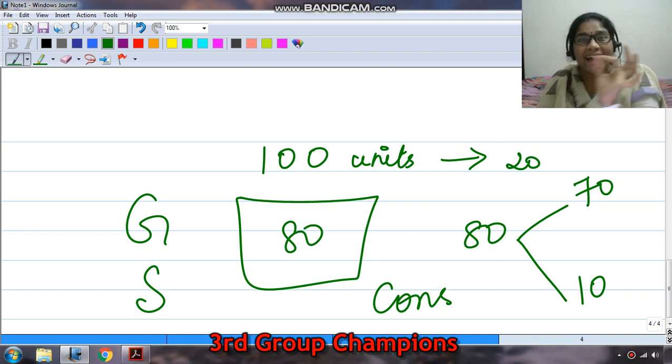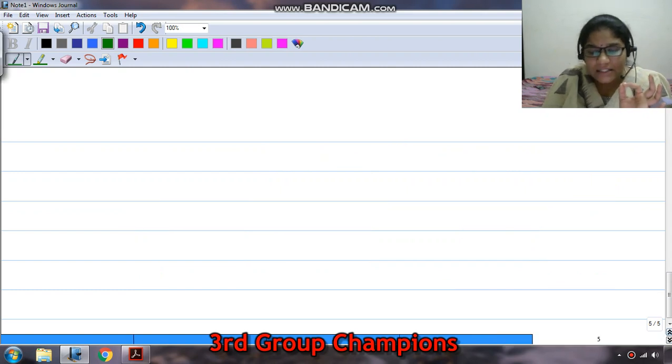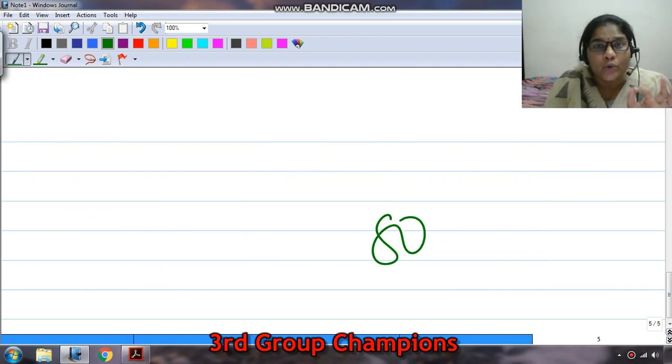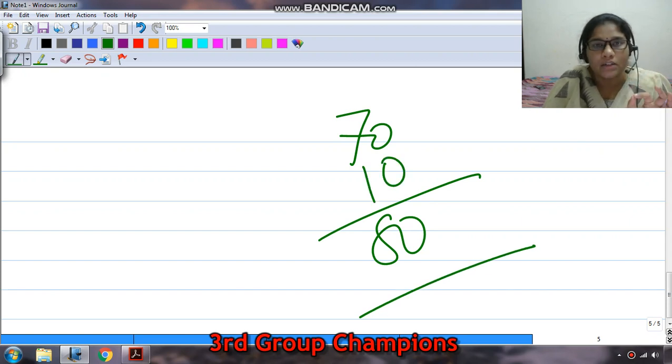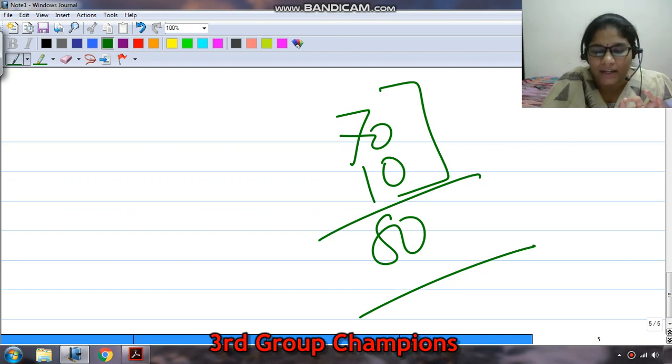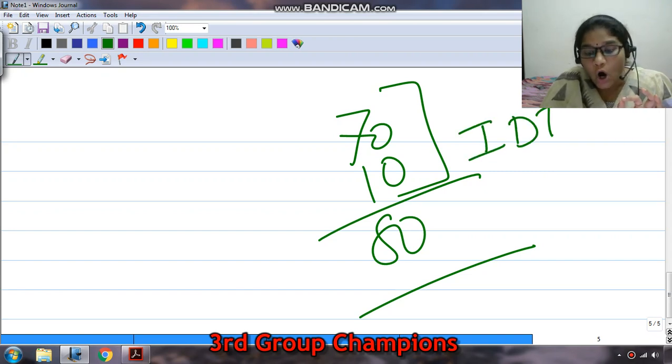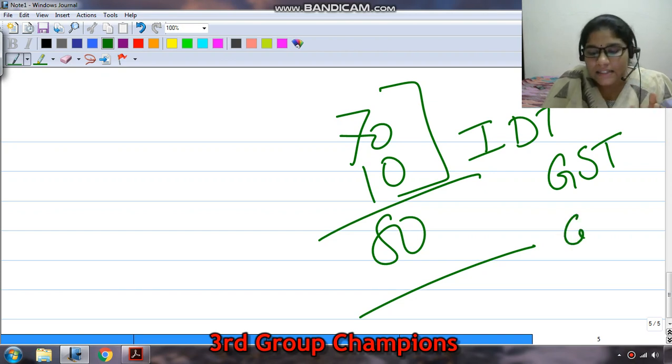The amount you pay may be 80, but the value or utility that you're consuming is only 70. You're paying 80 because 10 rupees is the taxation portion, which means on every consumption there is a hidden portion of taxes, which is called indirect taxes, or the goods and services tax, or you may call it consumption tax.